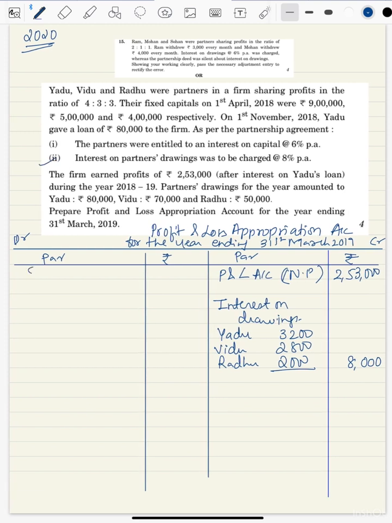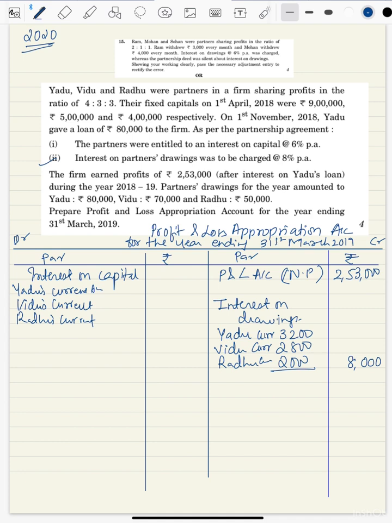So this is done. Now interest on capital. Now mind that capitals are fixed, so when you write here, this is not Yadu's capital, okay? This is going to be Yadu's current account. You need to mention it there. So here when I'm writing, I'll write it like this: Yadu's current account. This will go to current account. Likewise, Vidu's current account and Radu's current account.